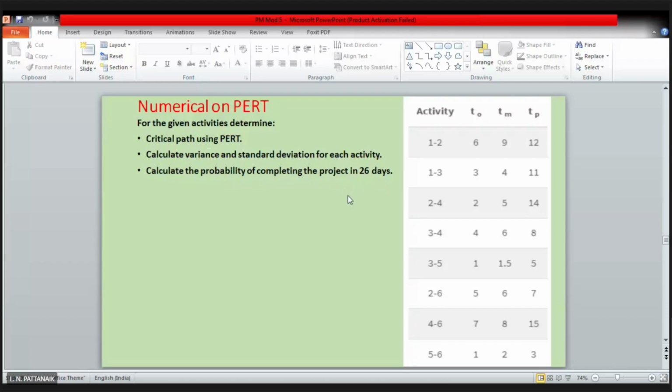Okay, variance is not a different term. If you square the standard deviation, that will give you variance. That is a statistical term, which is the square of standard deviation. You must be knowing this.